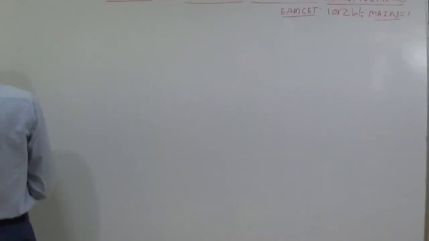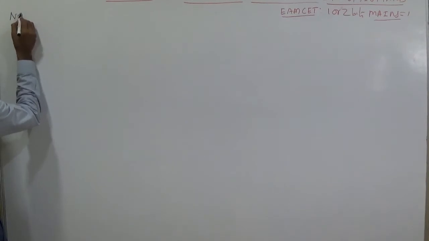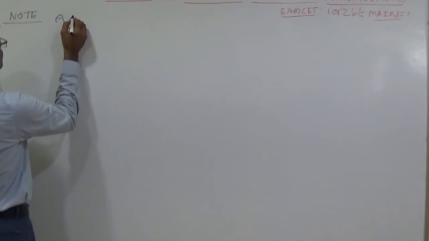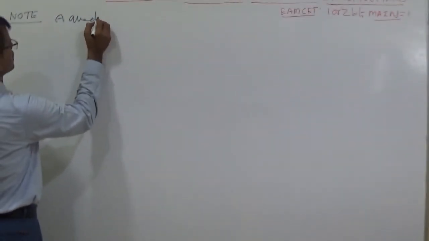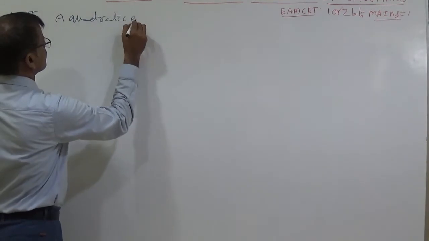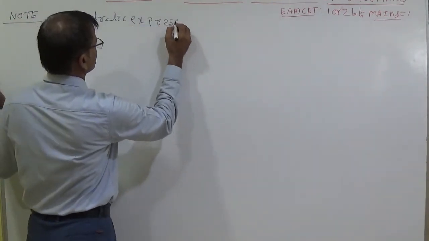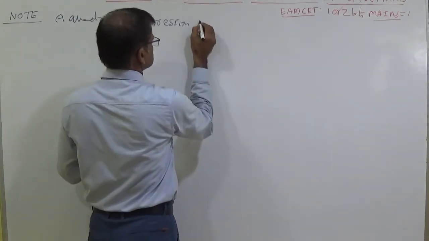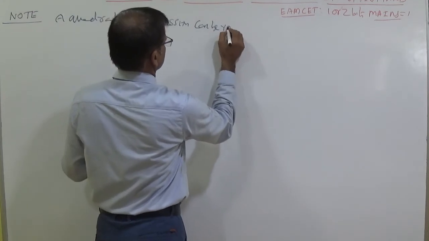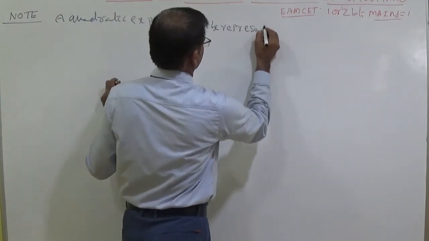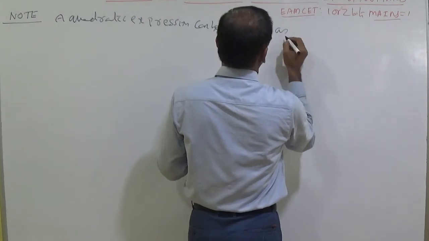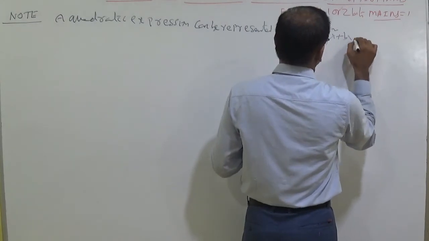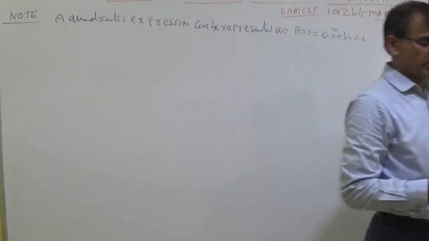An important topic is there, that is a note, and we should observe one thing, that a quadratic expression can be represented as f of x is equal to ax square plus bx plus c.